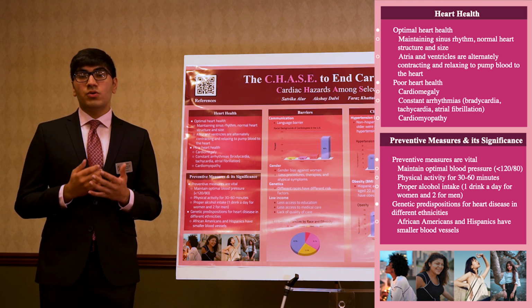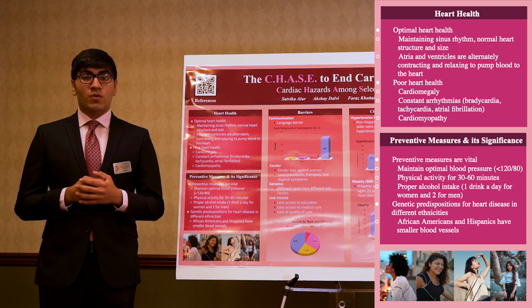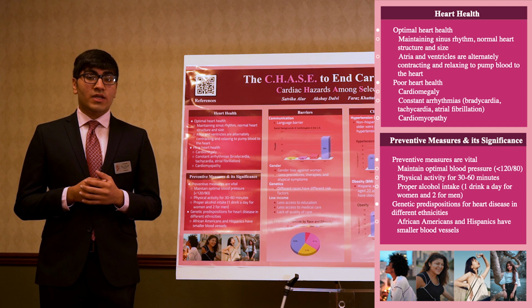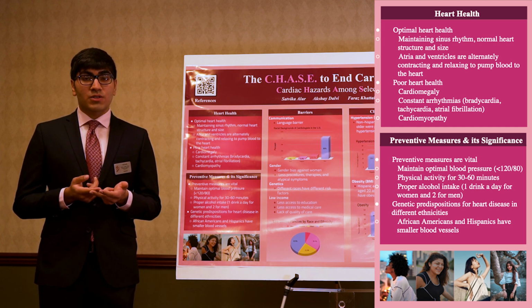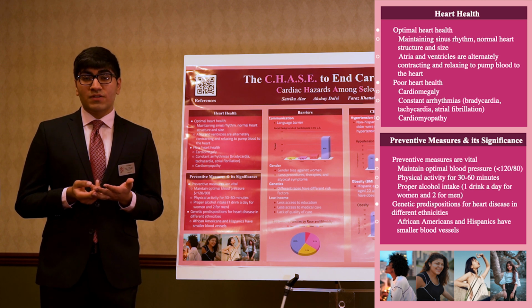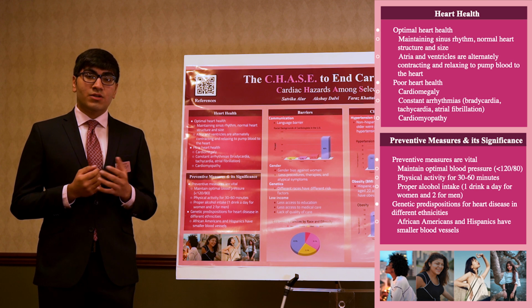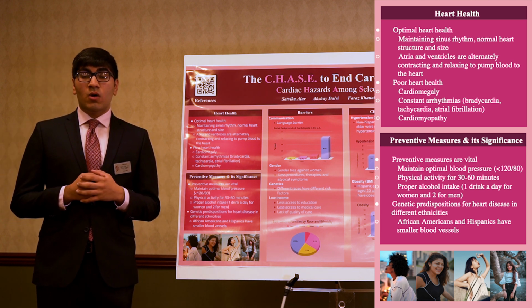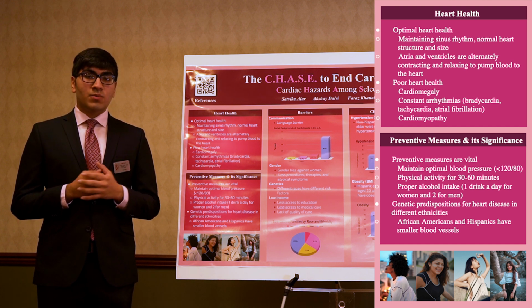Preventive measures are crucial for optimal heart health. That means looking at your blood pressure and making sure it's less than 120/80 millimeters of mercury. Certain dietary restrictions, such as eating more vegetables and fruits, going by serving size, limiting sodium, and limiting certain fats such as trans fats. Then make sure you exercise every single day for at least 30 to 60 minutes. Other preventive measures are proper alcohol consumption, which is about 1 drink a day for women and 2 for men. And then of course, no smoking, and try to reduce stress levels as much as possible.